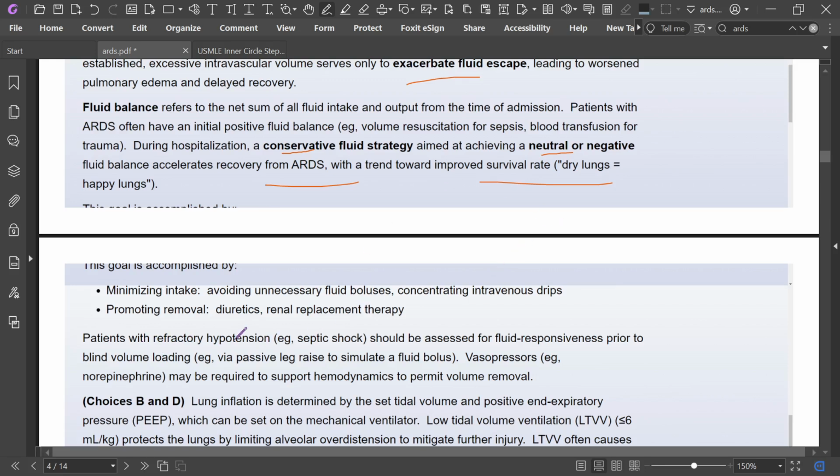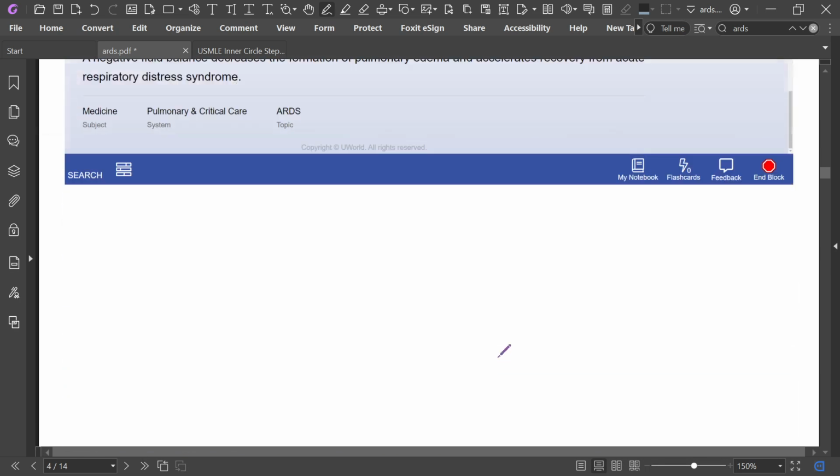Patients with refractory hypotension and septic shock should be assessed for fluid responsiveness prior to blind volume loading, via passive leg raise to simulate a fluid bolus. Vasopressors may be required to support hemodynamics to permit volume removal.